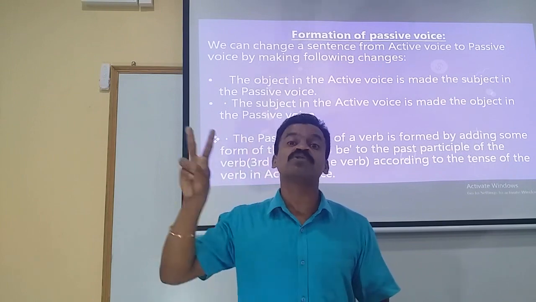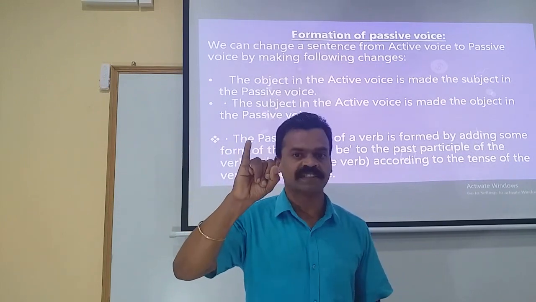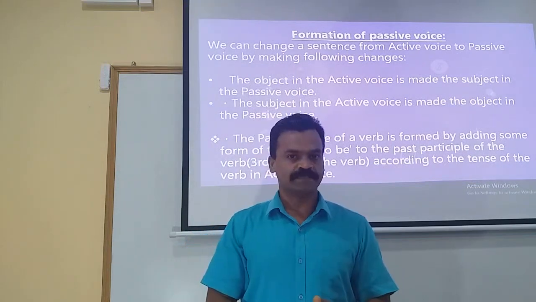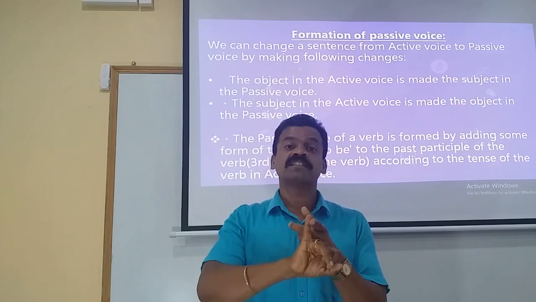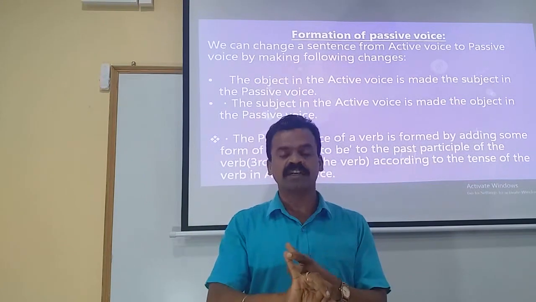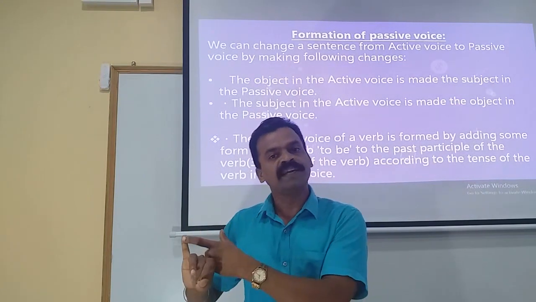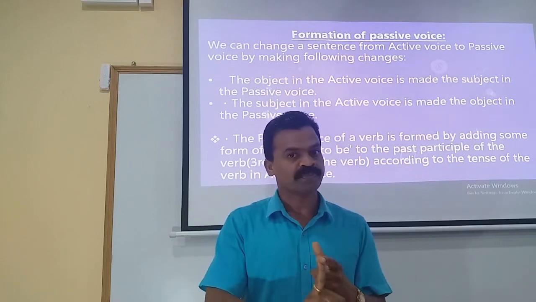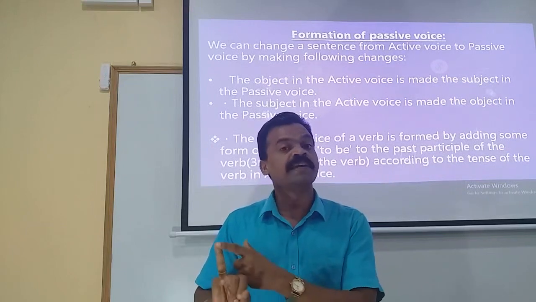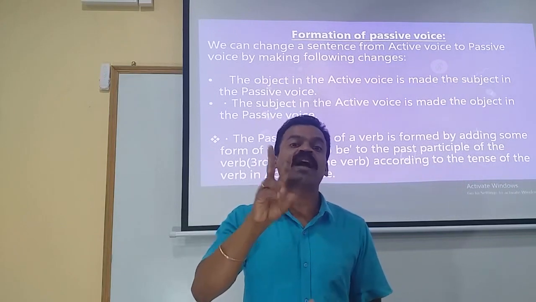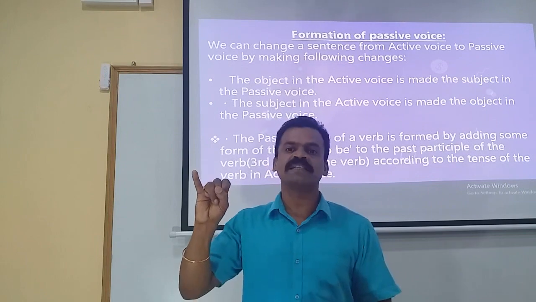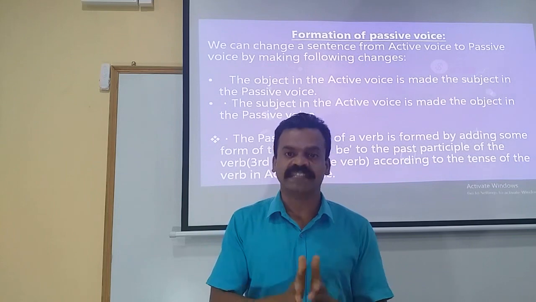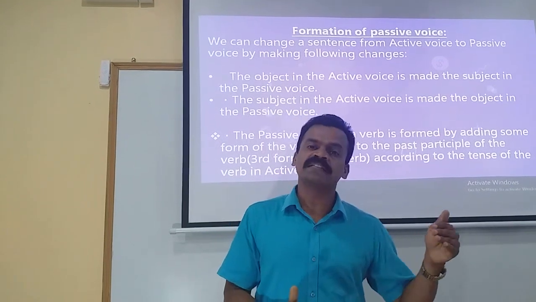That is the reason we ask two questions. One is what? Naturally, the answer will be a thing, so the object will be a direct object. And if we get an answer for the question whom, that will be an indirect object. So these are the two kinds of objects: direct object and indirect object. If the object is a thing, it is called the direct object, whereas if the object is a person, it is called the indirect object.